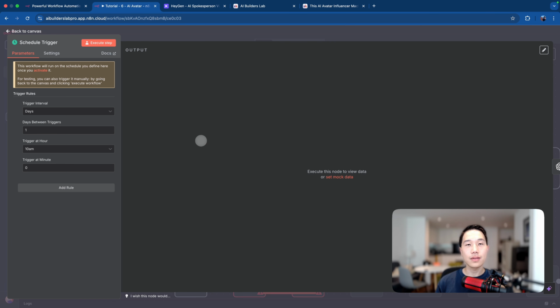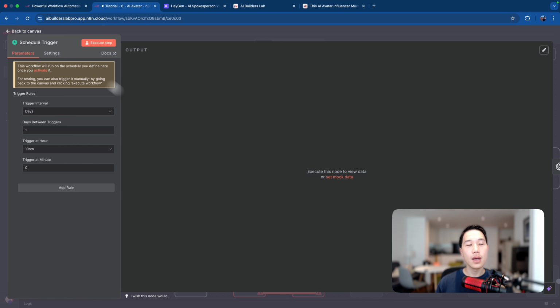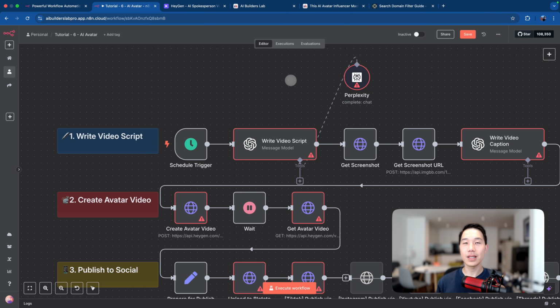So if you double click inside, it is basically telling n8n to run this automation every day at 10 a.m. And you could also configure this trigger interval to be weeks, months, or even hours, depending on your preference. But for now, I'll just stick with 1 day per video generation, which is the best use case for me. So once we have set up the schedule trigger node, we can now move on to the video script generation using OpenAI's chat model.